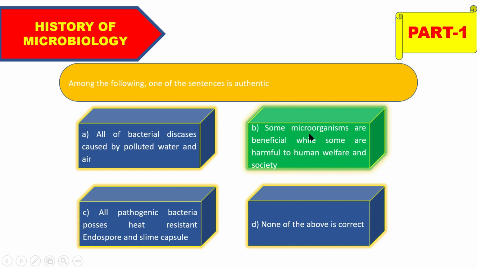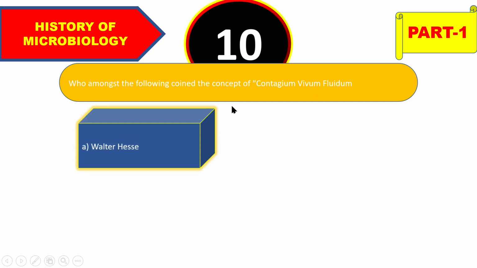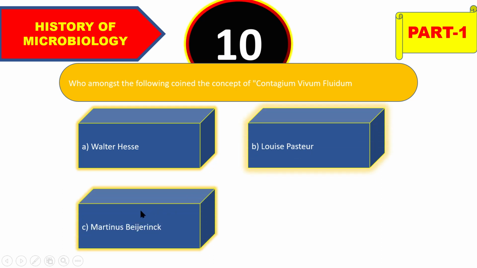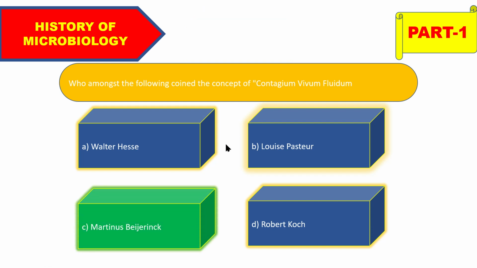Okay, so move on to the next. Who amongst the following coined the concept of contagium vivum fluidum? And the options are Walter Hess or Louis Pasteur or Martinus Beijerinck or Robert Koch. And the right answer will be Martinus Beijerinck. Okay, so he termed the concept that is contagium vivum fluidum, that is the virus. It is known as a virus previously.